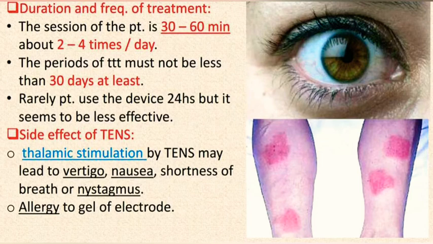Duration and frequency of treatment. The session of the PT is 30-60 min, about 2-4 times a day. The period of treatment must not be less than 30 days at least. Rarely, use the device 24 hours, but it seems to be less effective.